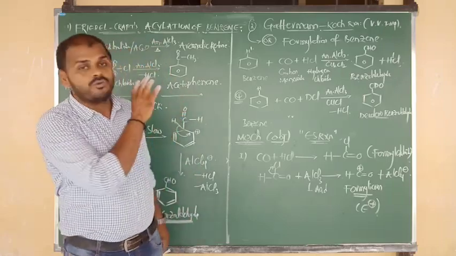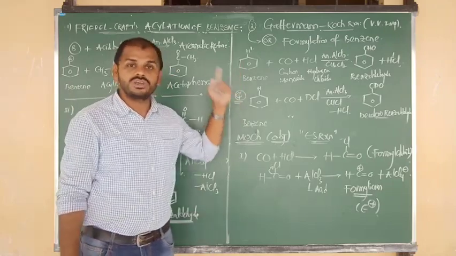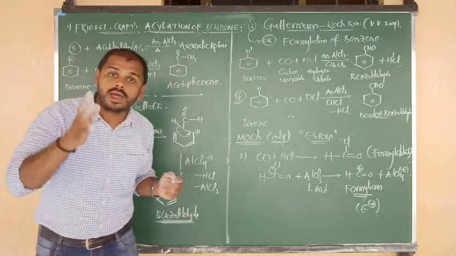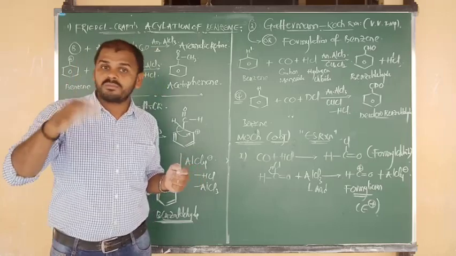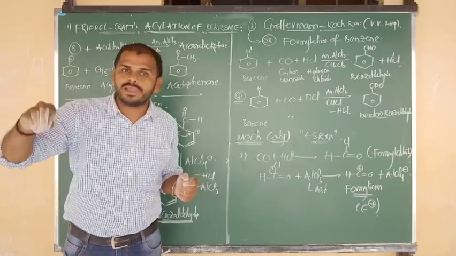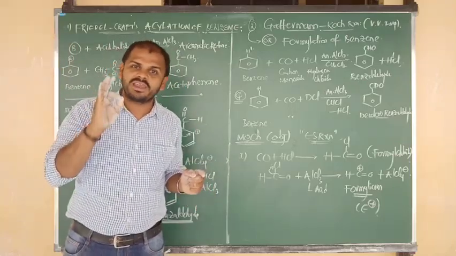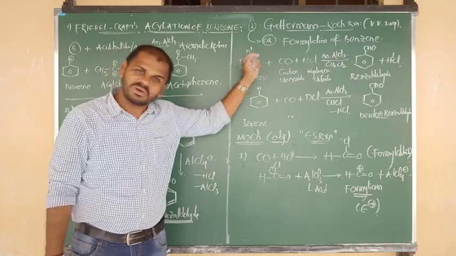All 4 methods are very important, very important, beta. Gattermann-Koch and Friedel-Crafts, then dissolution and hydrolysis of gem dihalides, where terminal gives aldehyde and non-terminal gives ketone, and also hydration of alkynes, Kucherov's method. All 4 reactions are very important. Try to practice. Okay, all of you?